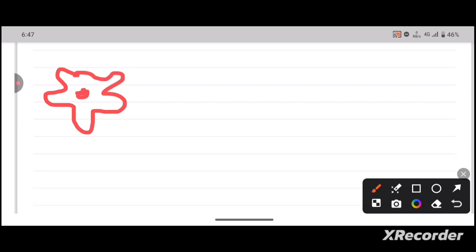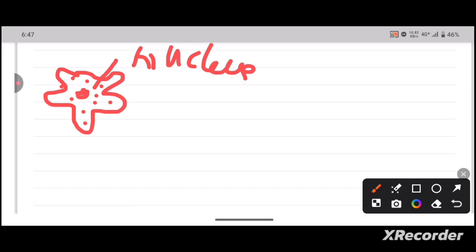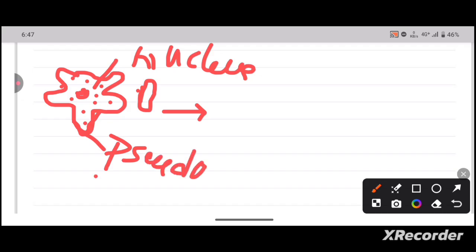It has a nucleus. If the amoeba finds any food particle in its environment, there will be finger-like projections of the amoeba like this. These are known as pseudopodia.